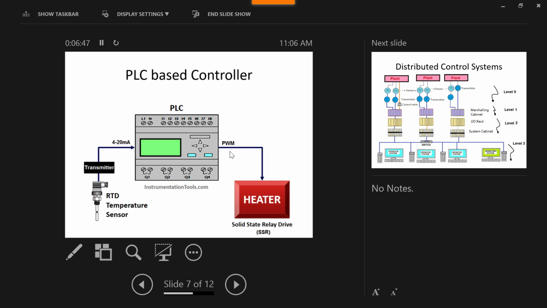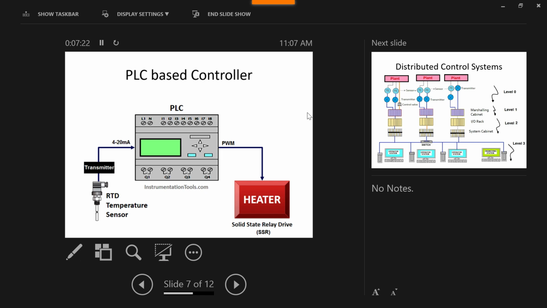Similarly, here you can see Q1, Q2, Q3, Q4. These are basically on-off control. There is no continuous change of output. It will change either to 0 or to maximum. So that is the thing. In the PLC you can even do some settings, and for that purpose they are using these keys.